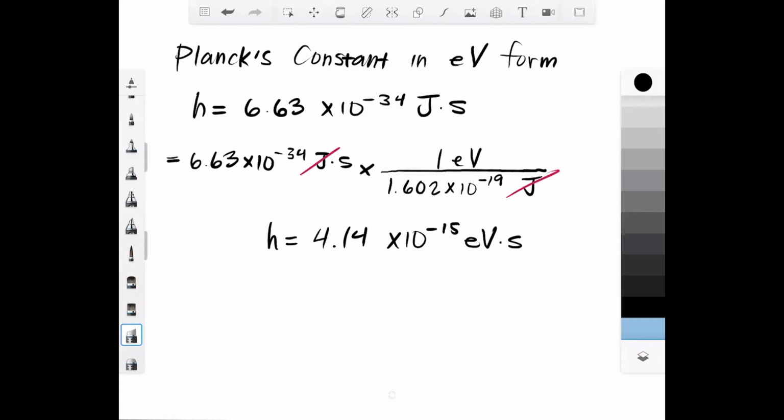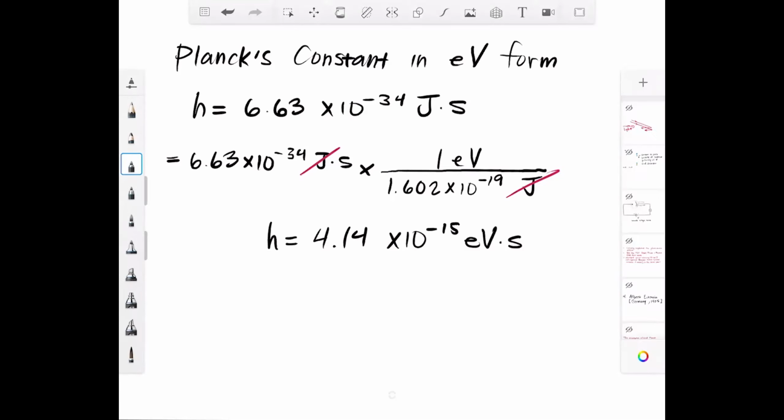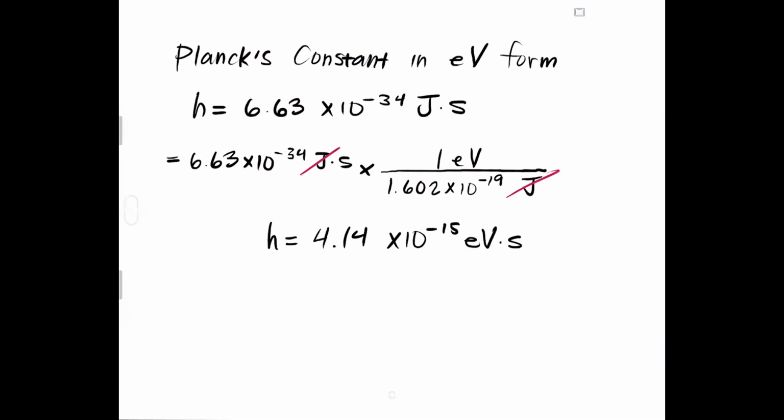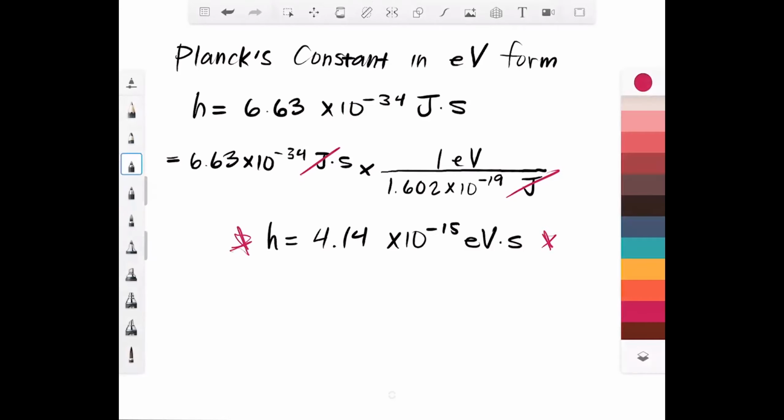Hold on, let me get a color here. You would use this version of the constant instead of the other one. So if you're dealing with joules, you use the first one. If you're dealing with electron volts, you use the second one. Let's look at some examples of how to use the Planck-Einstein relation.